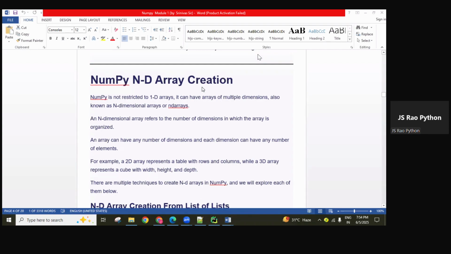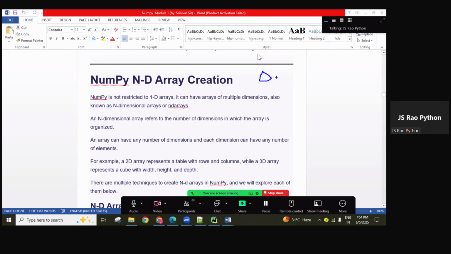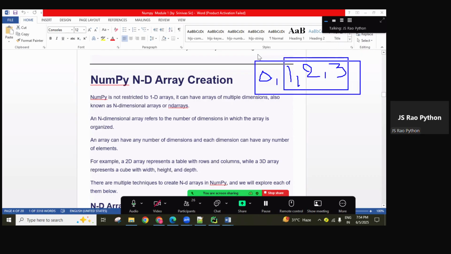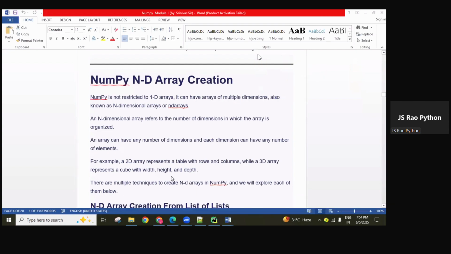So here there are different dimensions, guys. You have to understand 0 dimension, 1 dimension, 2 dimension, 3 dimension. Most of the times these dimensions are asked in interviews. 4, 5 also there. That's why it is simply called an n-dimensional array. Nd means n-dimensional. So how to create a 0 dimension array? First of all, you have to understand how to create a 1 dimension array, 2 dimension array, 3 dimensional array. You have to get it, guys.